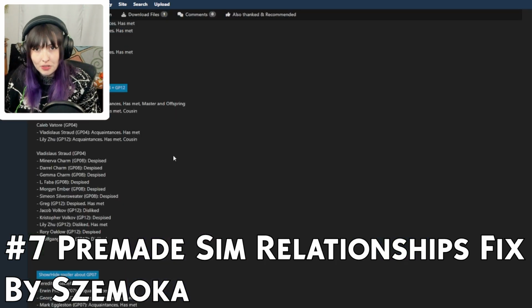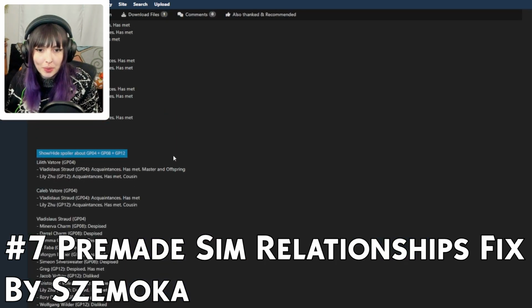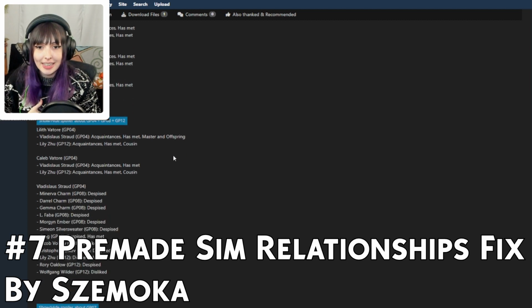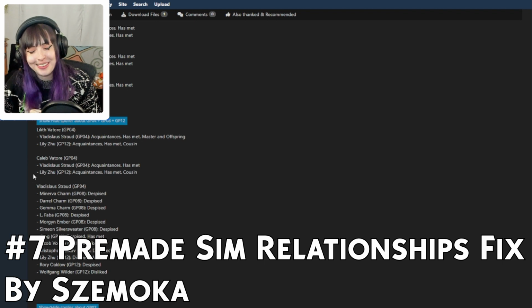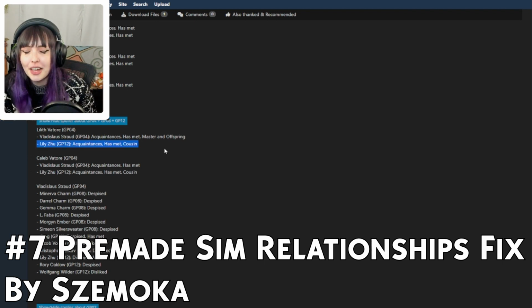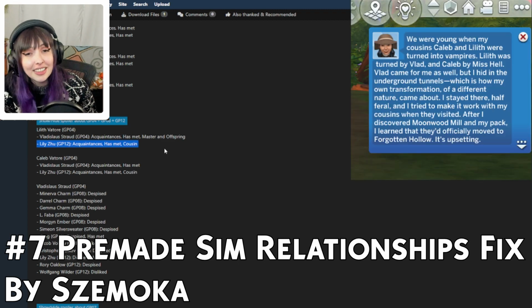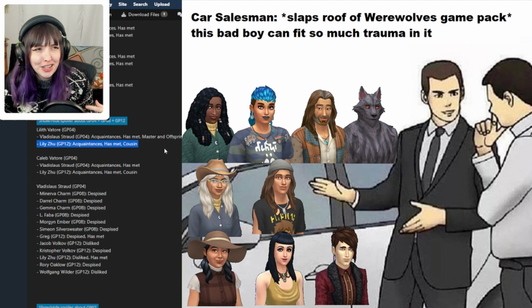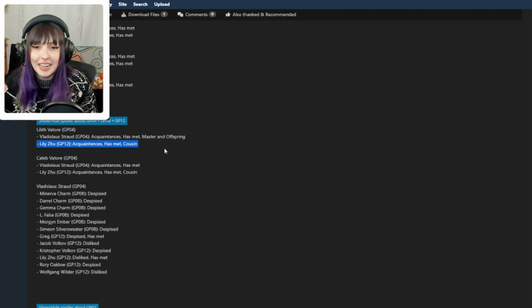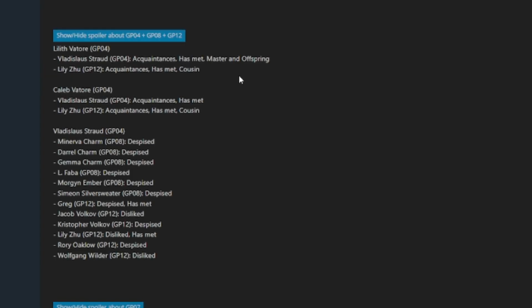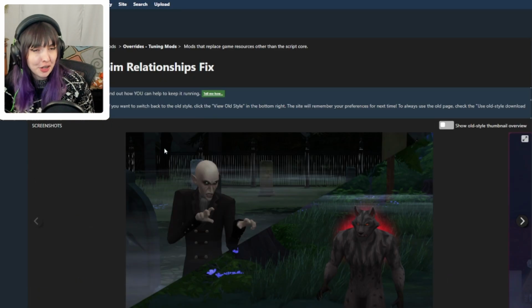So if you want to see specifically what Sims now know each other, you can expand all of these and it'll show you. The ones I'm obviously the most excited about are the ones to do with the occults. Specifically, I thought it was wild that Lily is actually cousins with Lilith and Caleb, but then there wasn't a patch to actually make them related. And now, of course, as well, we have Vlad with his messy past. So very, very cool in my opinion. So there you go. Those are the 7 mods that I am the most excited to add to my game now that I am back up and running.